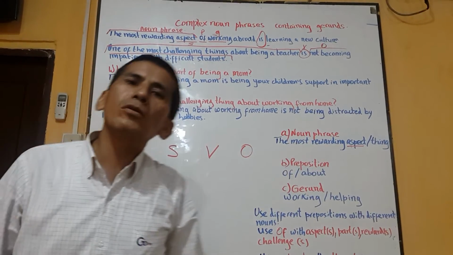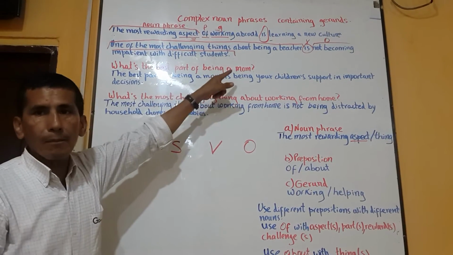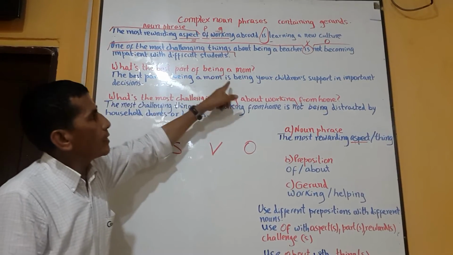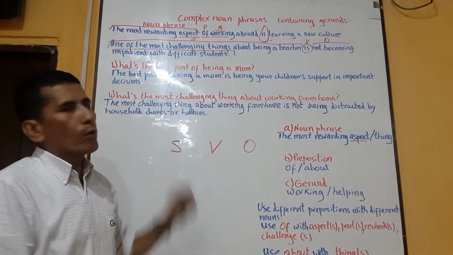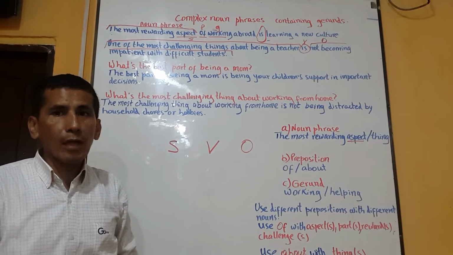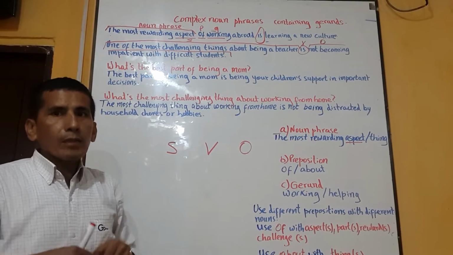Now let's analyze some questions. What's the best part of being a mom? The best part of being a mom is being your children's support in important decisions. You can ask your mother, and your mother is going to tell you that she feels proud of being your support.